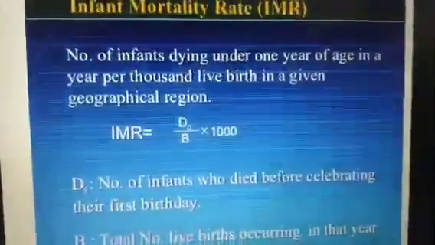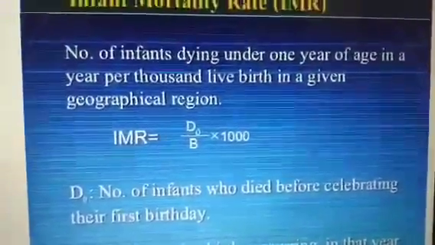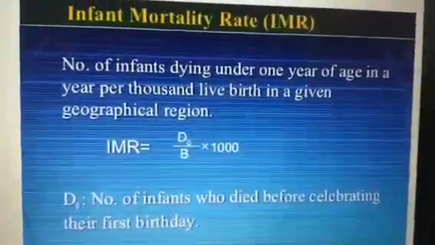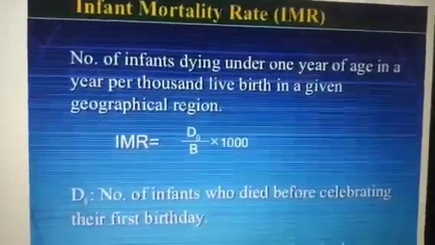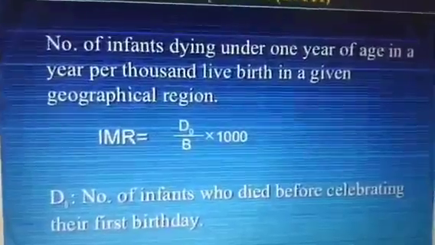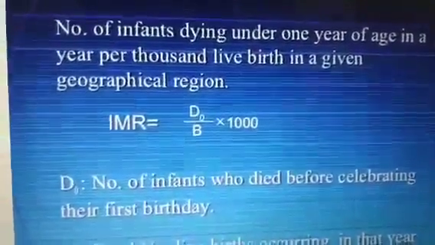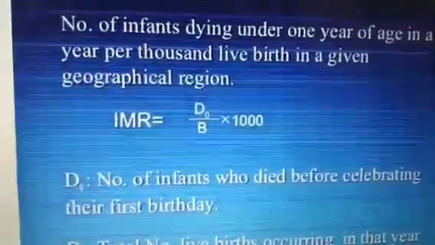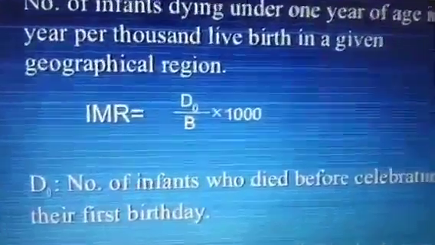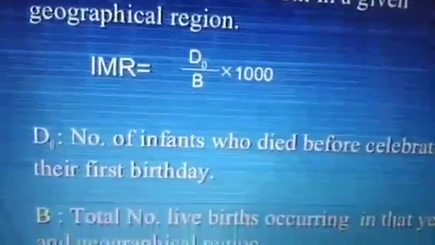And then the very important one is the infant mortality rate. The definition of infant mortality rate is the number of infants dying under 1 year of age in a year per 1,000 live births in a given geographical region. So we can say, dear students, IMR is equal to D0 divided by B into 1,000. What is D0?